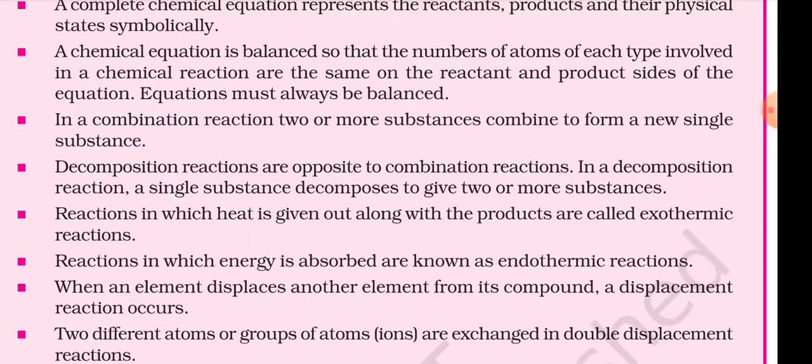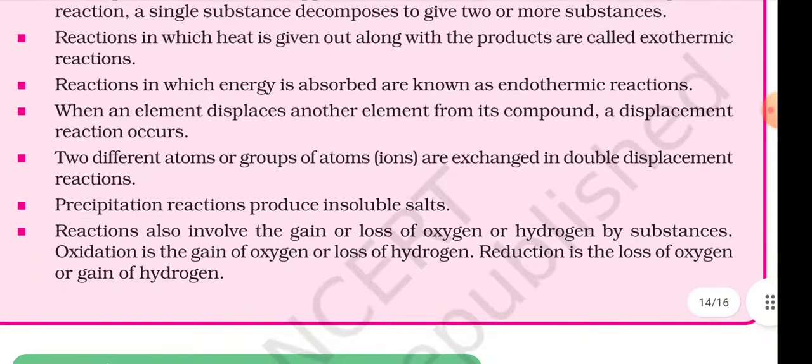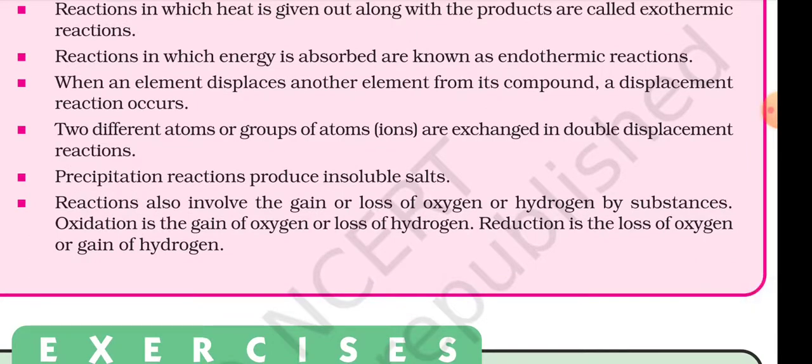Decomposition reactions are the opposite of combination reactions. In a decomposition reaction, a single substance decomposes to give two or more substances. Reactions in which heat is given out along with the products are called exothermic reactions. Reactions in which energy is absorbed are known as endothermic reactions.